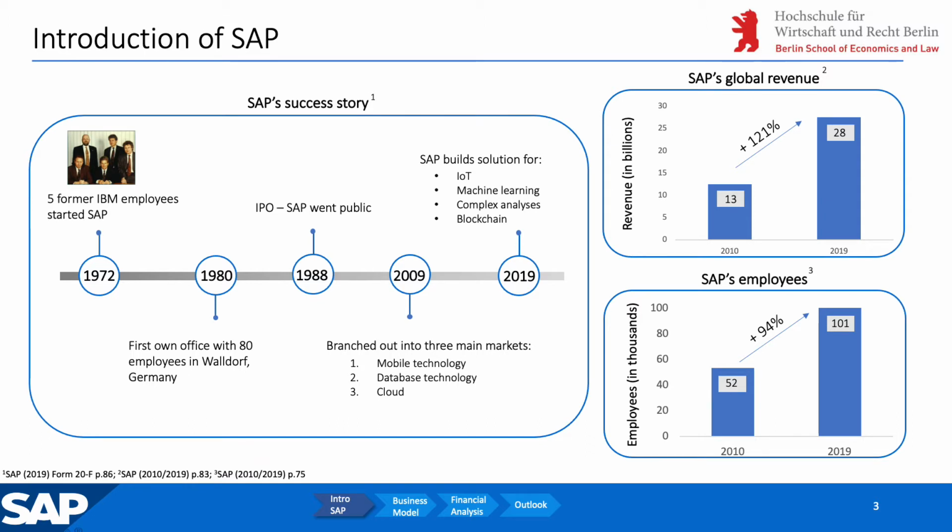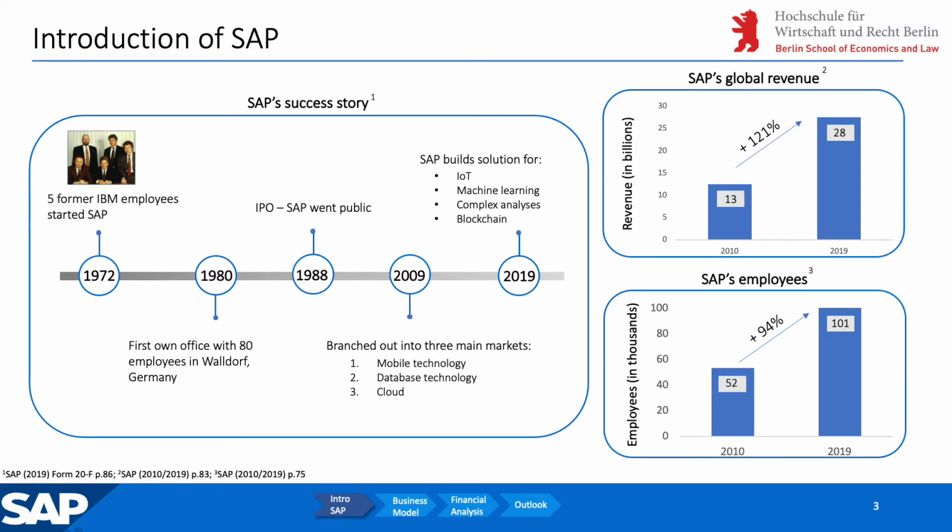From that year until 2009, SAP evolved a lot facing the internet and the new economy by launching the MySAP.com strategy. In 2009, SAP conquered a place in the three most important markets of the future. These were mobile technology, database technology, and cloud. As the SAP company grew, it was gaining more and more competitors. In 2019 occurs the acquisition of the US company Qualtrics. This acquisition placed SAP in a leading position. Nowadays, SAP is responsible to build solutions for the Internet of Things and machine learning for complex analysis and blockchain.